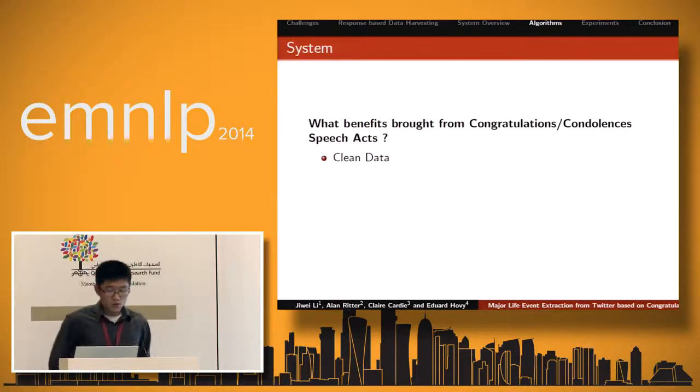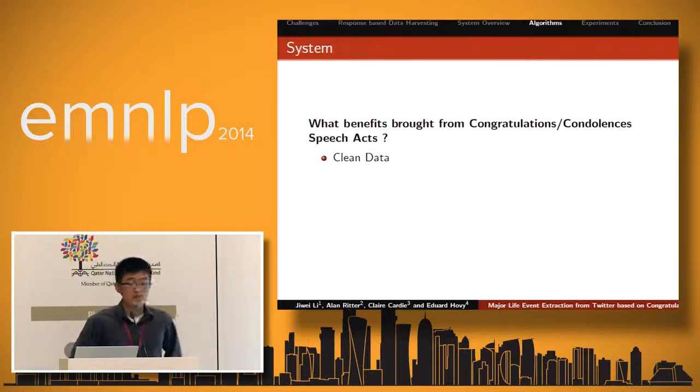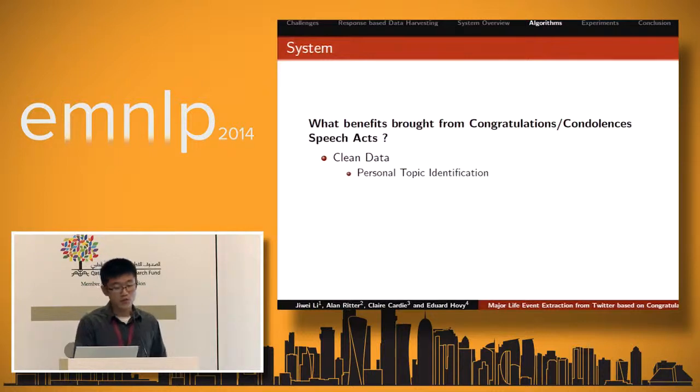So to conclude the system, our main comment is: what benefits can we get from the congratulations and condolences speech acts? We can get a relatively clean data set that can provide some supervision, not only for the personal topic identification, because each of the harvested topic clusters corresponds to one specific kind of personal topic. It will also provide some clean data for self-report information, as it largely narrows down the candidates for human labeling.